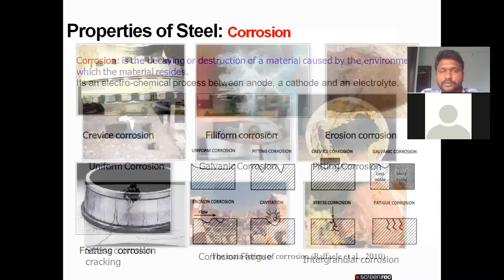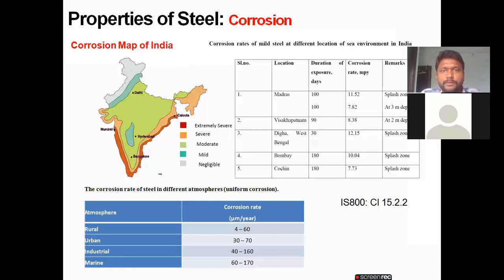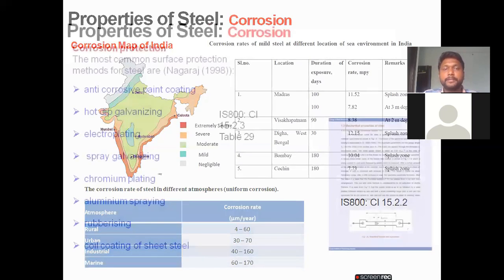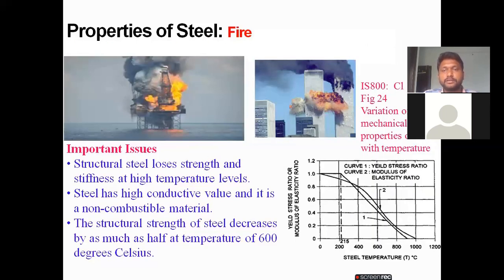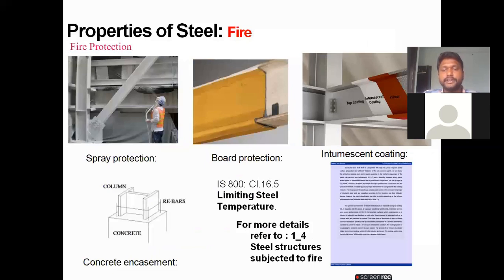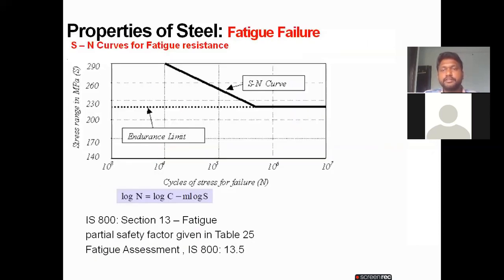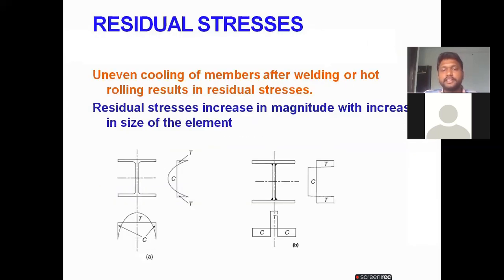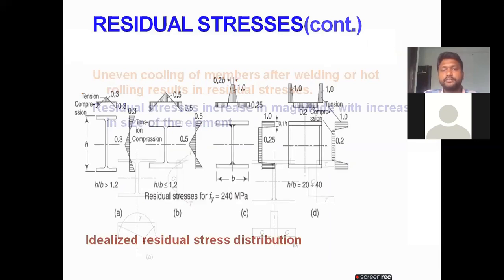This one also: the properties of steel, corrosion maps, how the duration of exposed days relates to the corrosion rate. The corrosion rate is in IS 800 clause number 15.2.2. Okay. Anyway, no need for corrosion; they didn't ask you in the examination. Just for fatigue and residual stresses, I'm just showing. Okay.